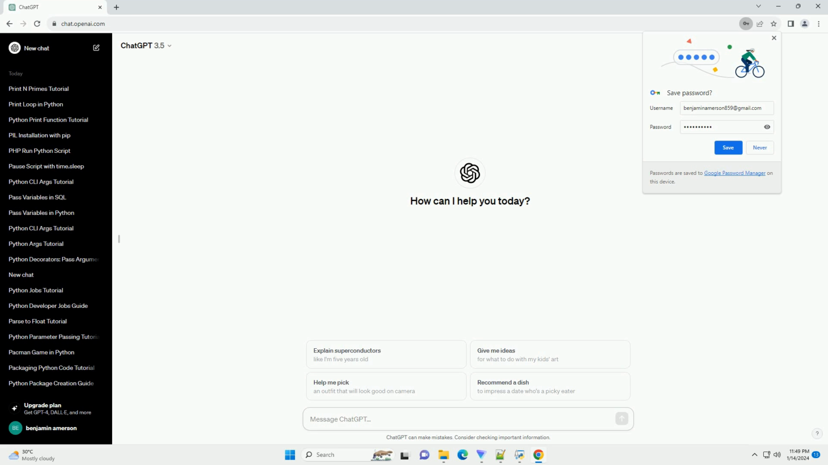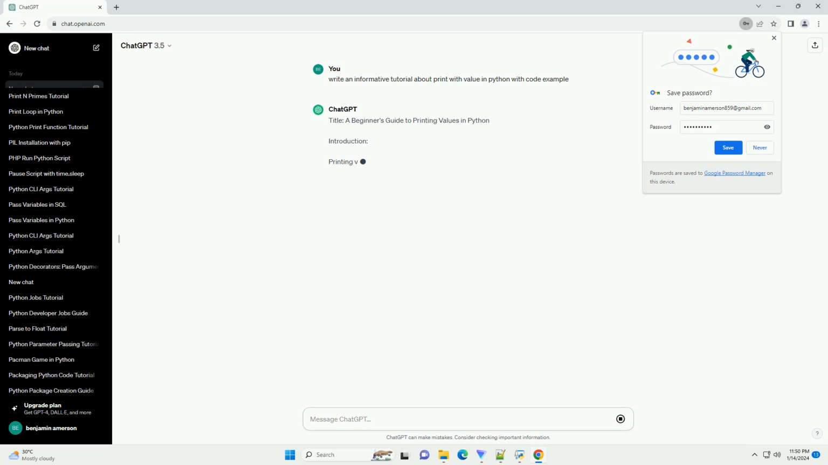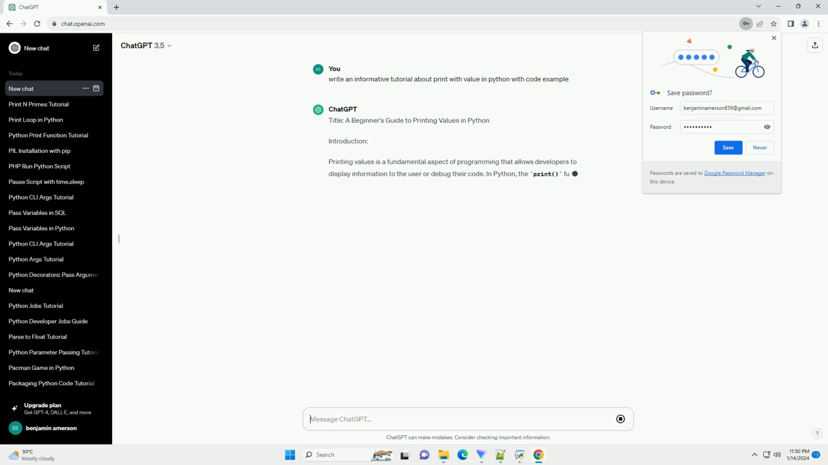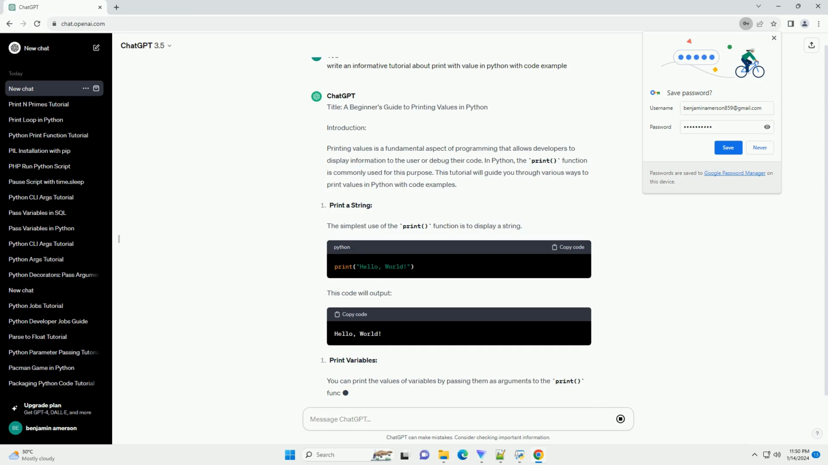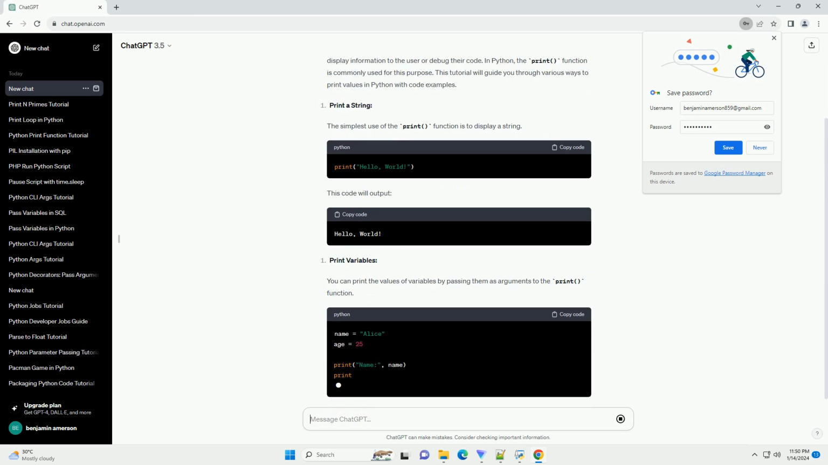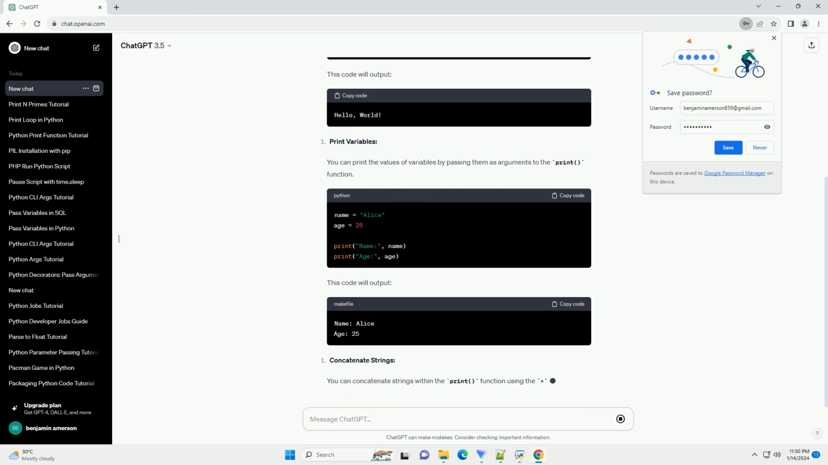Sure, let's create a simple tutorial on printing values in Python with code examples. We'll cover the basic print function and also touch upon formatted string literals, f-strings, for more complex output. The print function is the most straightforward way to display values in Python. It can be used to print strings, numbers, variables, and even a combination of them.